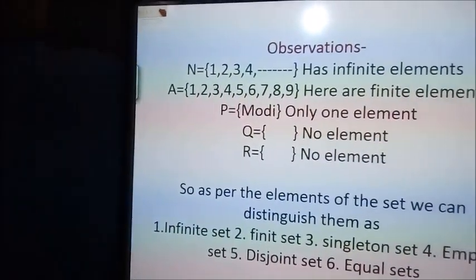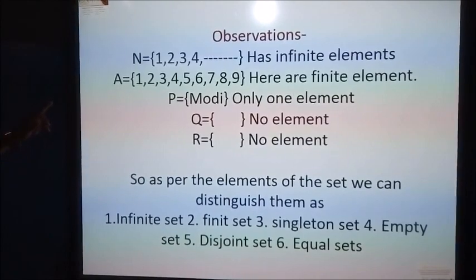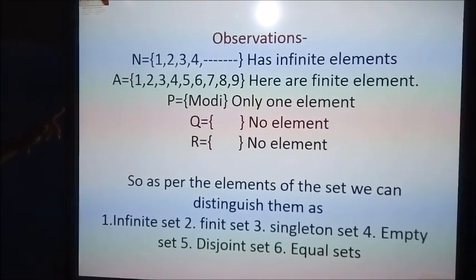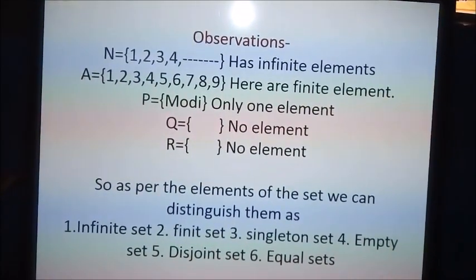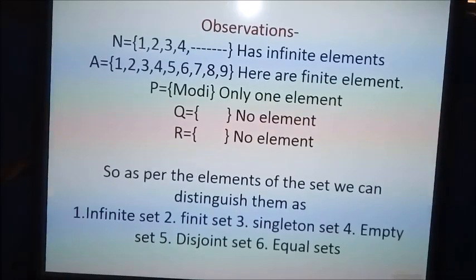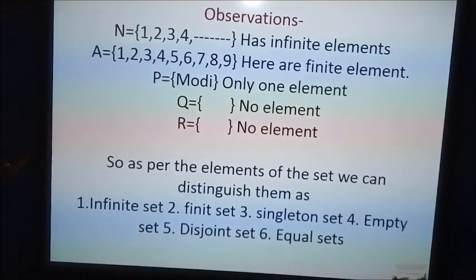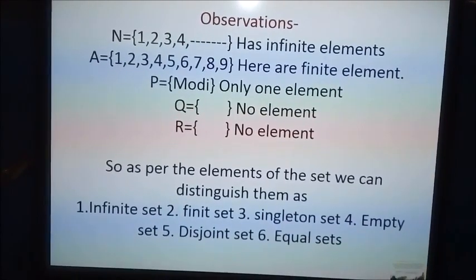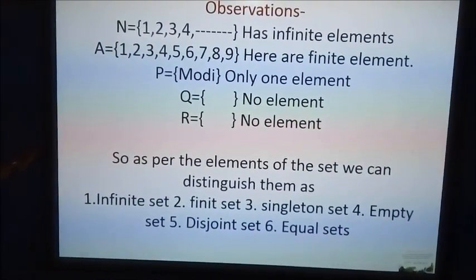Now see the observations. The set N has elements 1, 2, 3, 4, and so on, and it has infinite elements. Set A is 1, 2, 3, 9. Here there are finite elements. P is equal to Modi, only one element. Q has no element. R has no element.